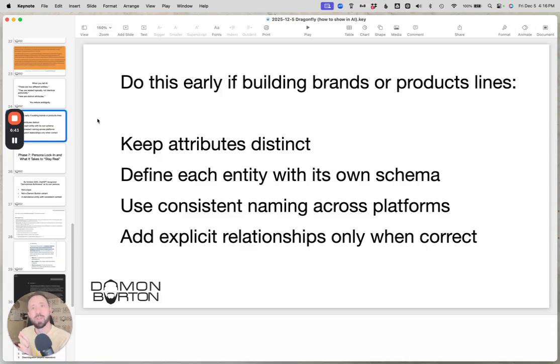So if you're going to do this, obviously you're probably not going to do this as a test, but if you want to do this for actual output and content control, then you want to do this early. And so you want to keep the attributes distinct. You want to define each entity with its own schema, ideally on its own pages or domains, and use consistent naming across platforms such as your page versus your product versus your blog versus social media, and add explicit relationships to clarify context if you need to.